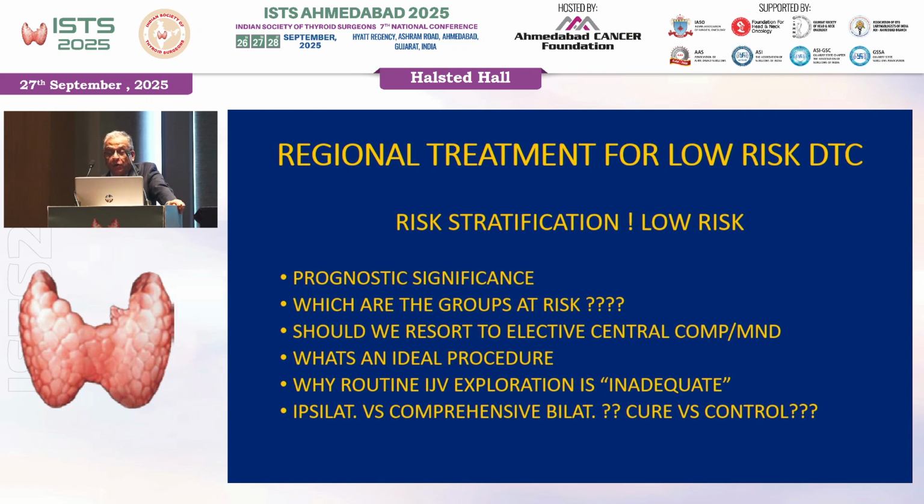Should we resort to elective central compartment dissection? What is an ideal procedure? Why is routine IGV exploration inadequate, particularly on the right side? If you see, the nodes are retrojugular because the inferior thyroid artery comes from the subclavian there, and therefore we need to understand that. And should we do an ipsilateral versus comprehensive bilateral dissection? Should we achieve cure versus control?